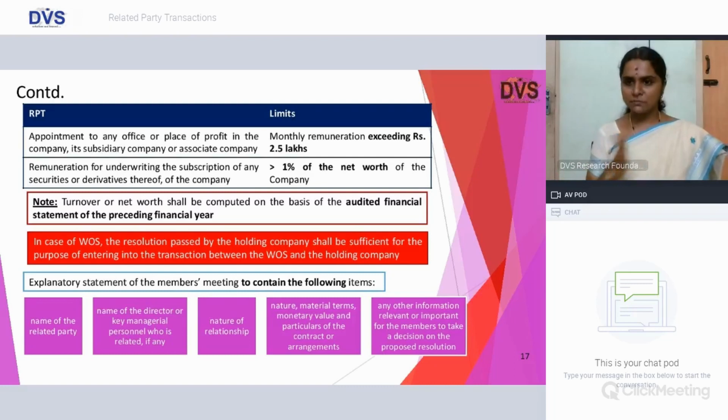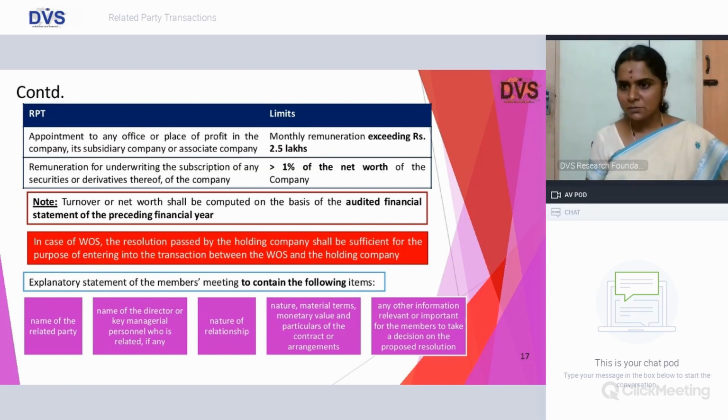So, during the financial year, if there is already any transaction plus a fresh transaction is being entered into, you have to add both to consider this particular limit. And with regard to office or place of profit, where the monthly remuneration is exceeding 2.5 lakhs, you may have to come under the specific approval of members. Remuneration for underwriting the subscription of securities where it exceeds more than 1% of the net worth.